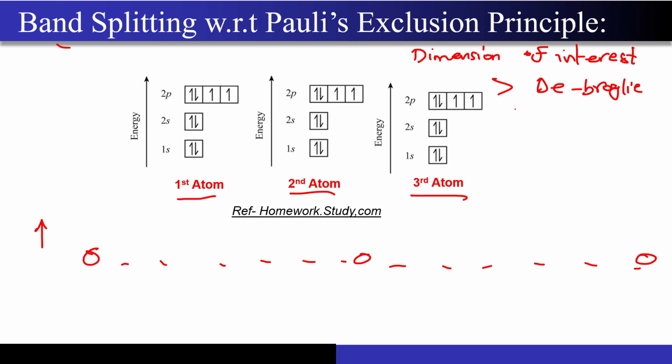And when the dimension of interest is larger than the de Broglie wavelength, I can ignore the quantum effects and I don't have to think about the wave functions.